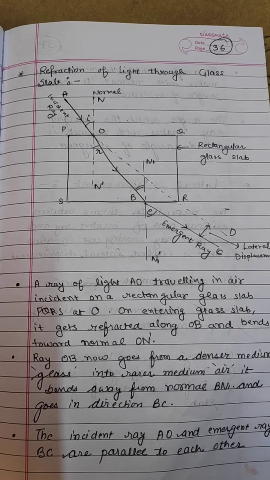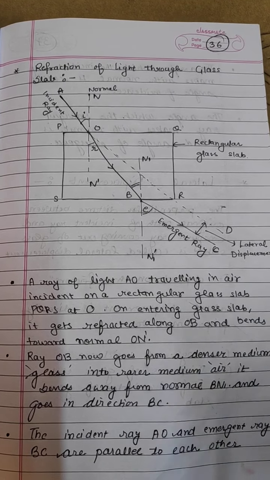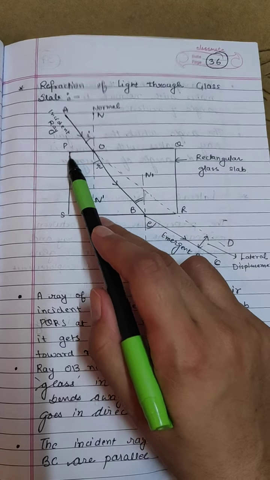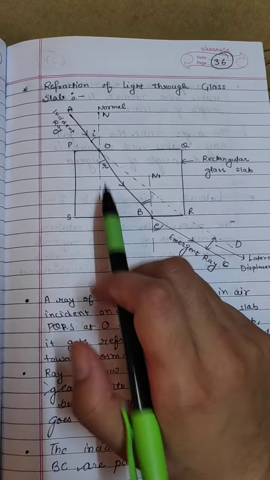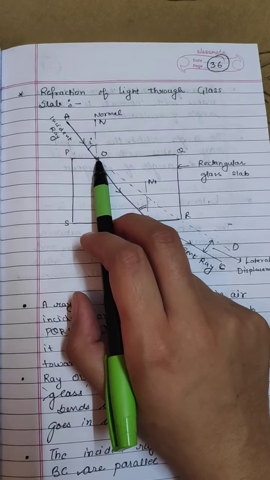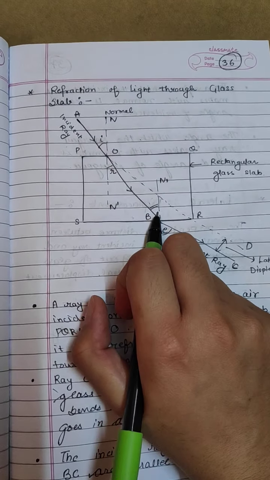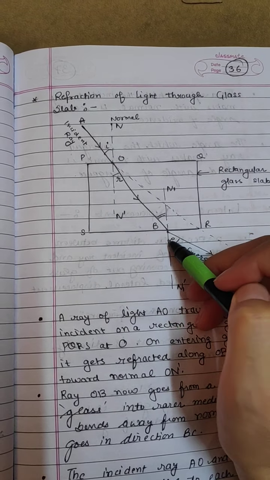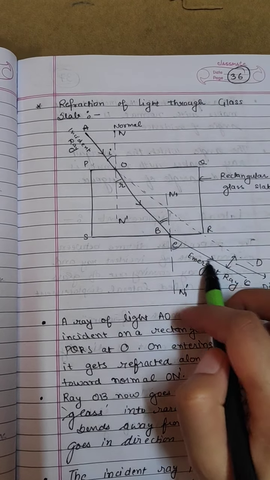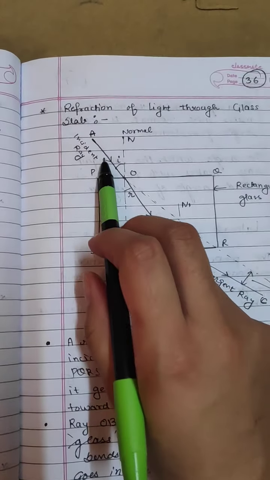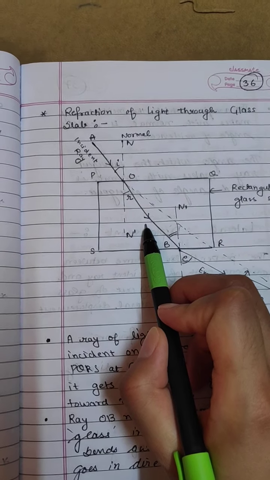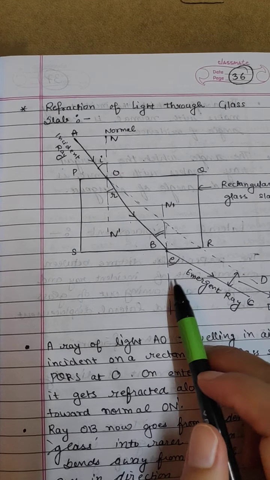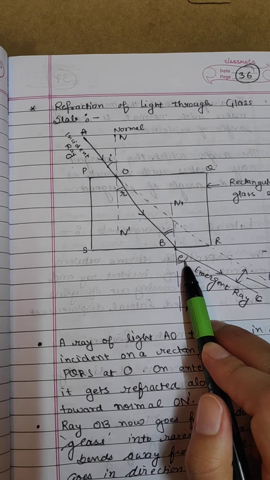So in this refraction of light through a glass slab, firstly just name the glass slab's four corners P, Q, R and S. Now light rays incident, draw a normal at the point of incidence and it will bend towards the normal. Again draw a normal because this is the interface where two media separate, and again the light ray will go away from the normal. Now this is called incident ray, this is called refracted ray, and this is called emergent ray, and the angle between normal and the emergent ray,